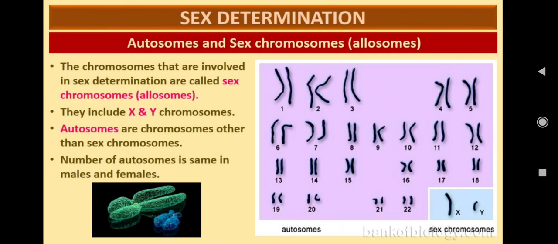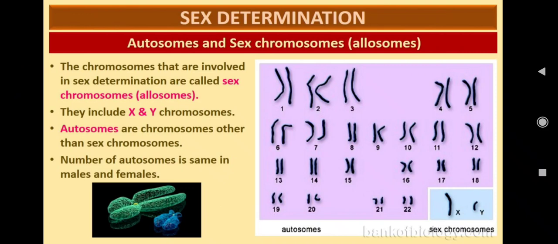Look at the picture given here. It is called a karyotype. Karyotyping means analyzing the structure of the chromosomes, the size of the chromosomes, and the arrangement of the centromere in the chromosomes. Here 23 pairs of chromosomes are arranged, and all the chromosomes are homologous in nature.